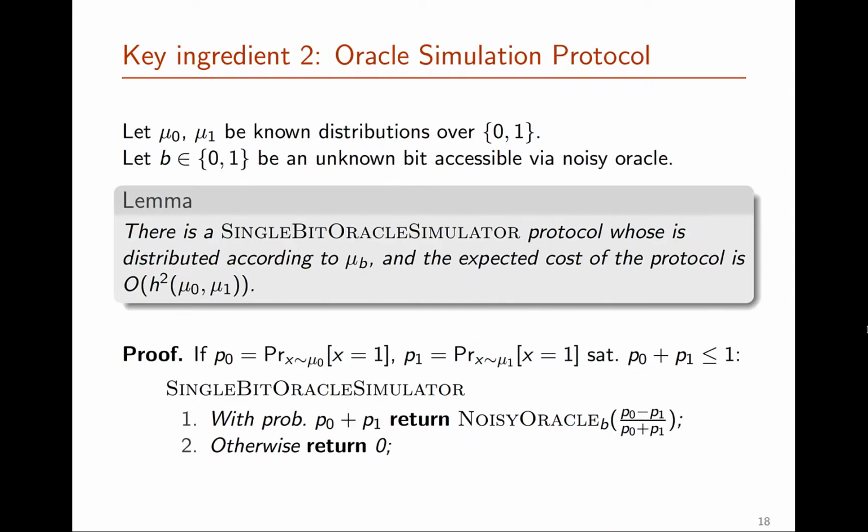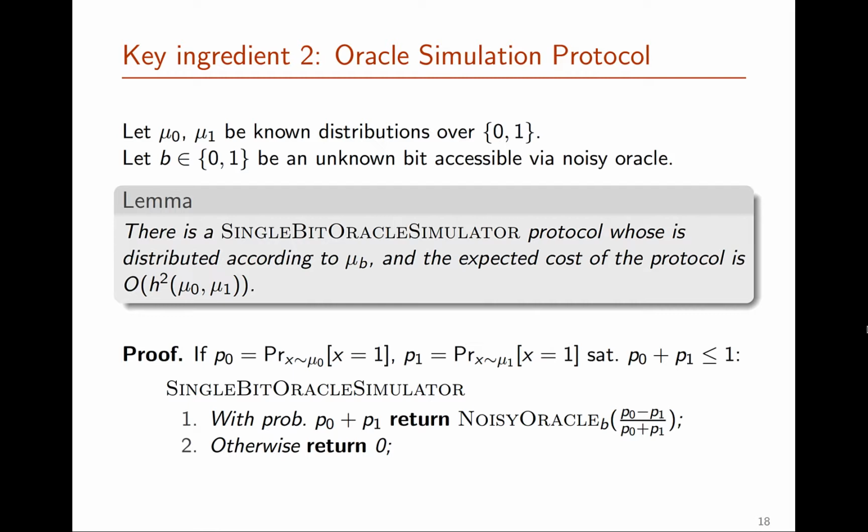And the reason the ingredient 1 is useful is because we can actually connect the cost of simulating an oracle to G to this Hellinger distance between two distributions. Here I can give you the toy version of this simulator where we only query a single bit. In this toy version of the problem, we let mu0 and mu1 be two known distributions over a single bit.